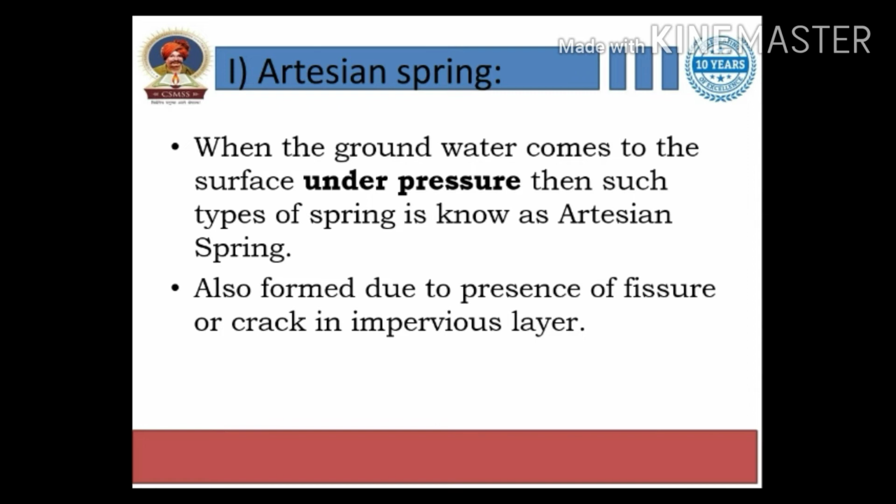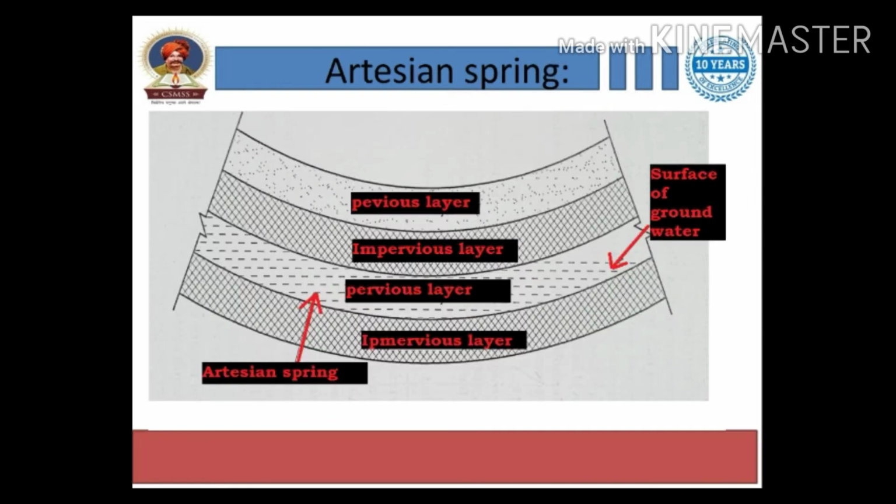It is also formed due to the presence of a fissure or crack in an impervious layer, right? If the impervious layer contains fissures or cracks, then water percolates through those rocks or fissures and comes to the surface, right? This is the diagram for artesian spring. The rock is formed of alternate layers of pervious and impervious layers, right?